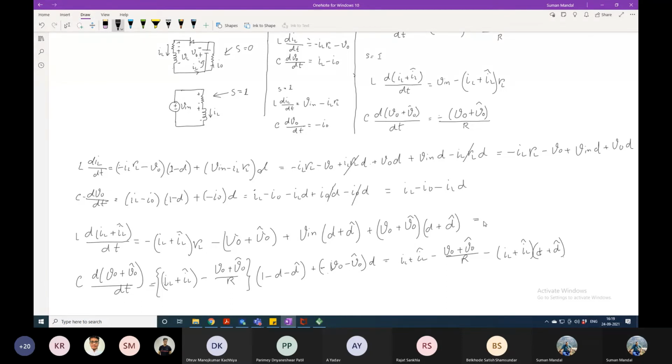I don't want any perturbation component. Without perturbation component only, you will tell me now. You don't want double perturbation component in it. No perturbation, without perturbation. There are some components you will get without perturbation. Tell me those things first.